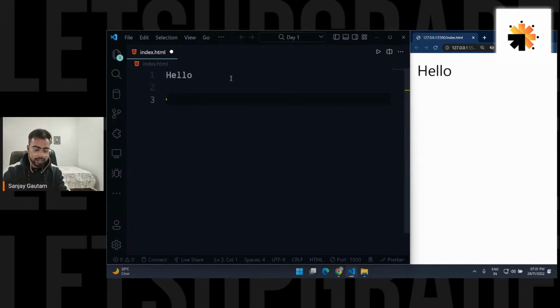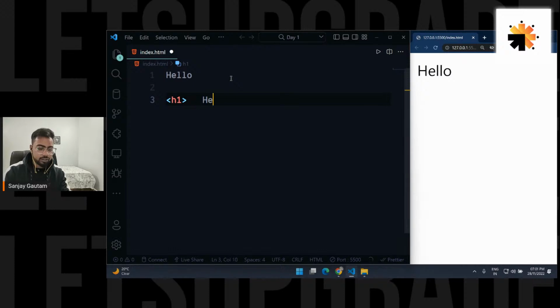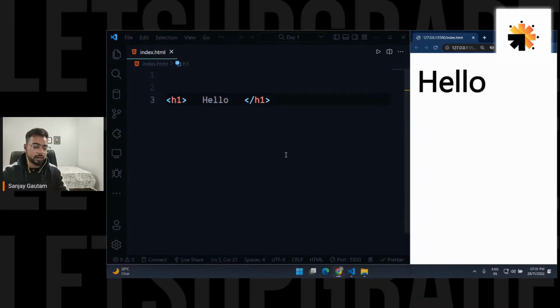So how to use a tag? Just type the name of your tag, h1. You need to wrap this thing inside these arrow brackets, okay, and after this you need to type your data, and then you can have a closing part. So we'll also understand why we have this closing part. And if I save it, see, now my hello is bigger and bolder.